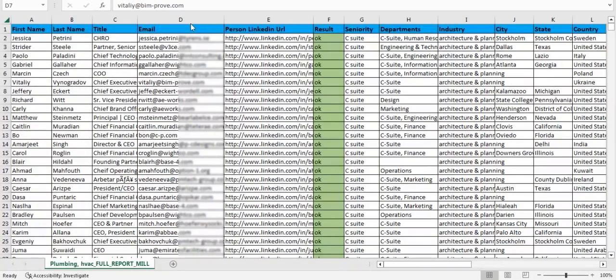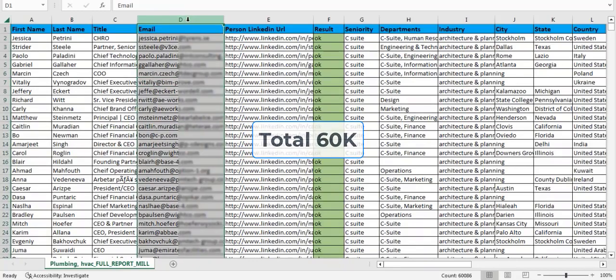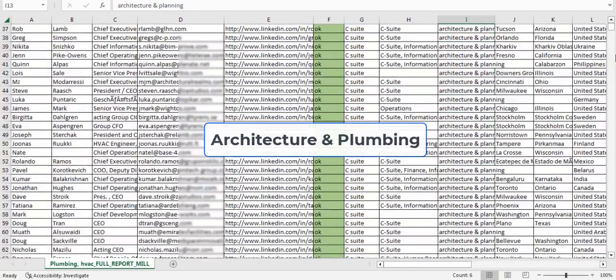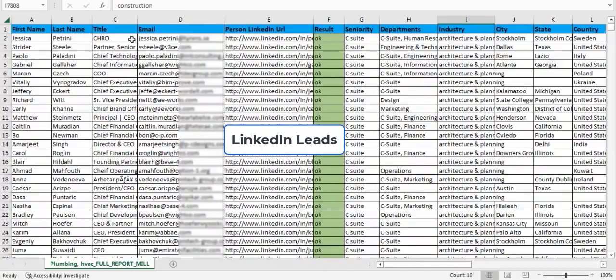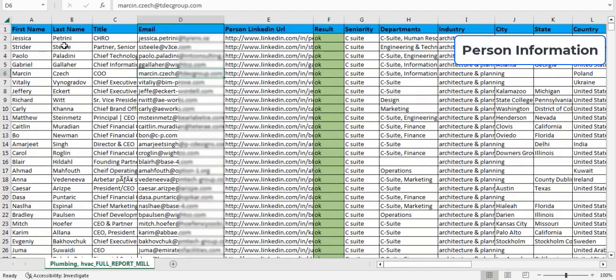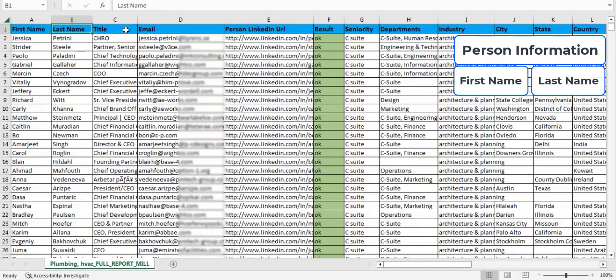This list has 60k data. This sheet contains worldwide architecture and plumbing data. All leads collected from LinkedIn. You can get here all information about the person and company. Person information like top person, first name, last name, job title, personal email.